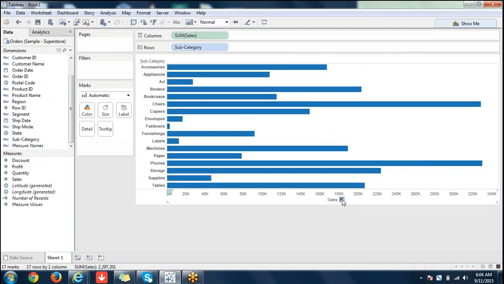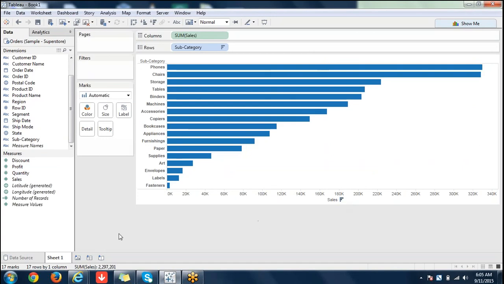So I'll sort it. Okay, so set and group by itself doesn't have any particular definition or description which you can write down and just say it, because sets and groups both combine dimension members together.